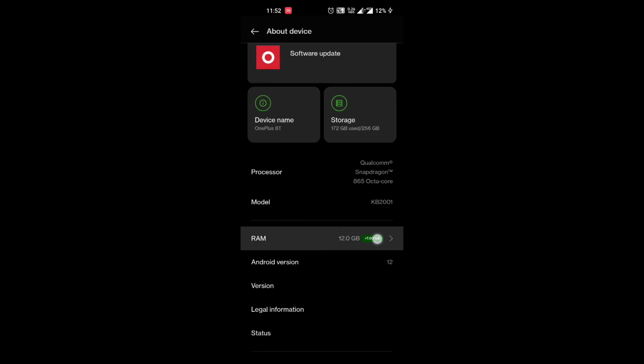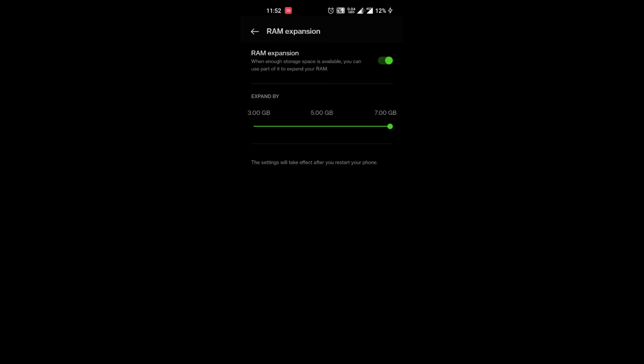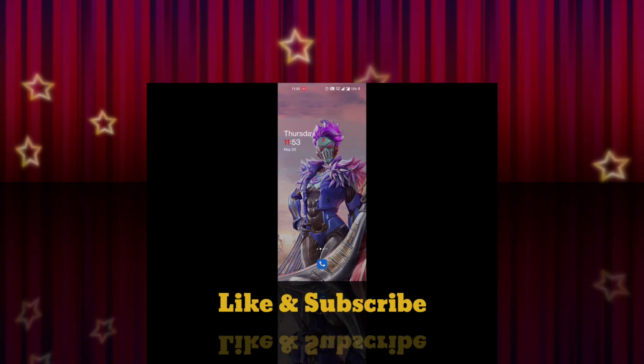Open the settings on your OnePlus phone. Now go to About Device and tap on the RAM section. There you will find the RAM expansion toggle. Tap on the toggle to enable it. Once you enable RAM expansion, you can set the amount of extra RAM you want to assign. Now restart your phone and then you can enjoy the benefits of RAM expansion on your OnePlus phone.